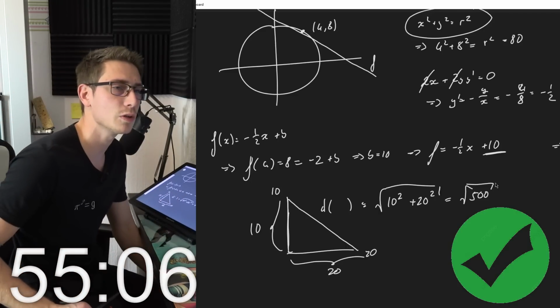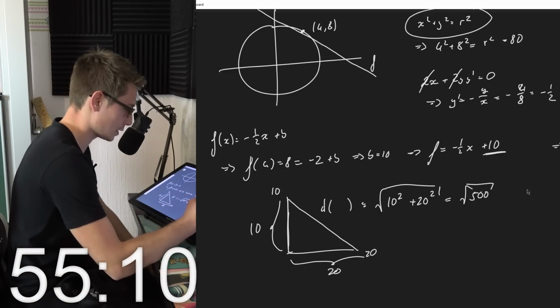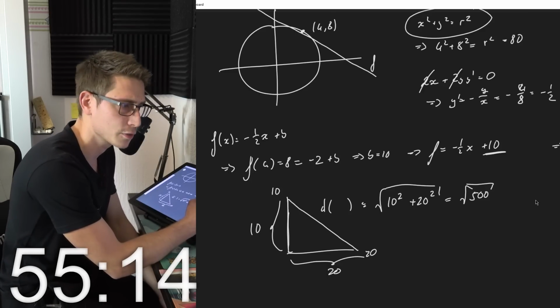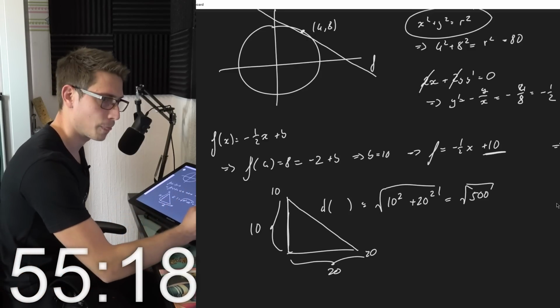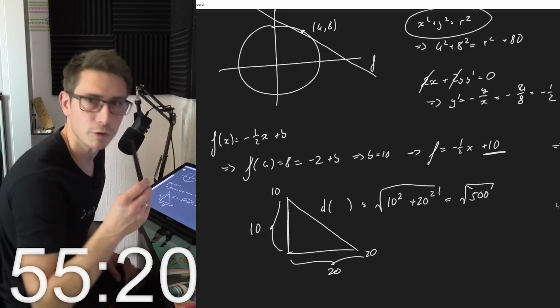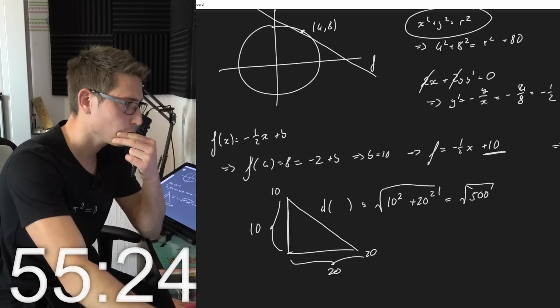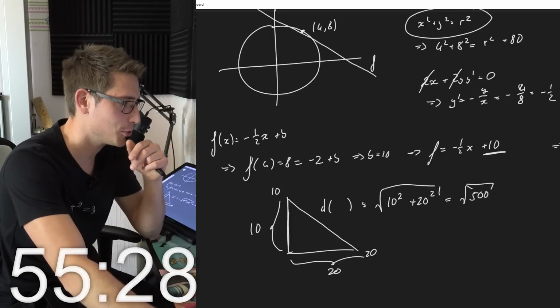Square root of 500. How is this bounded? It's something between 20 and 25. Yeah, square root of 500, something of that sort. Square root of 500 units. I'm just going to go with that.